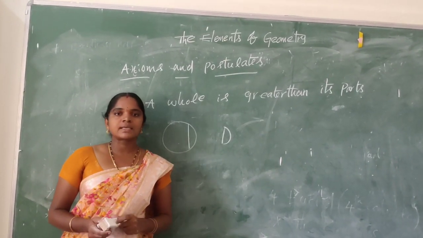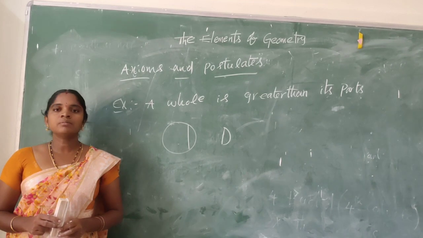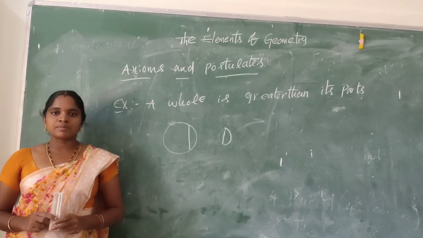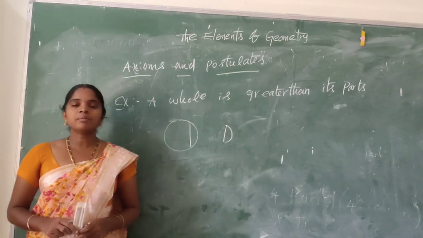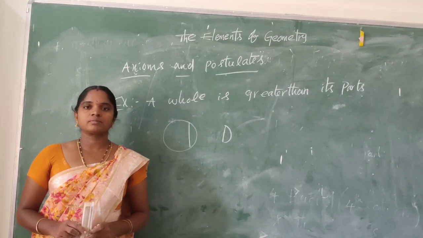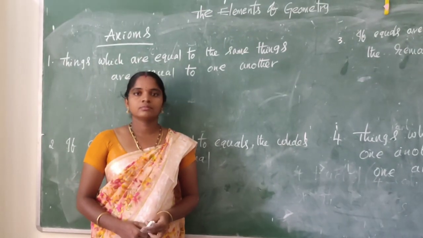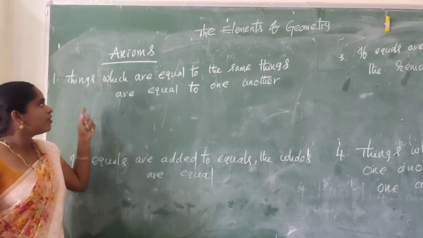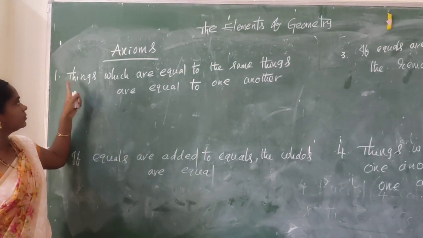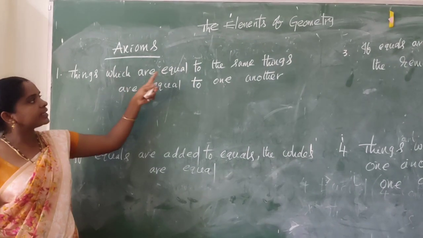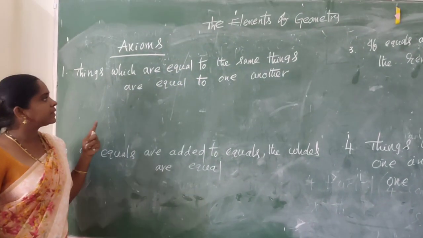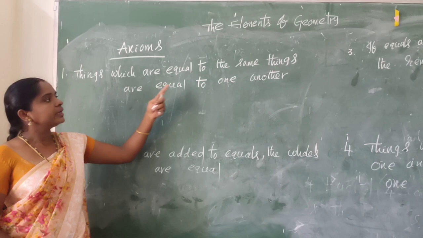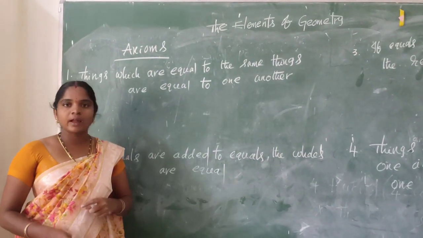So let us discuss some axioms. First axiom: things which are equal to the same things are equal to one another.